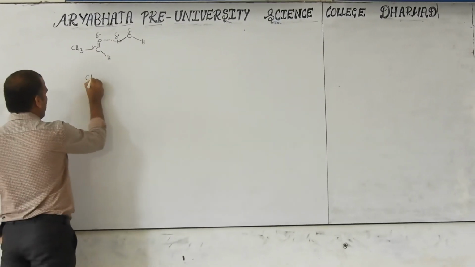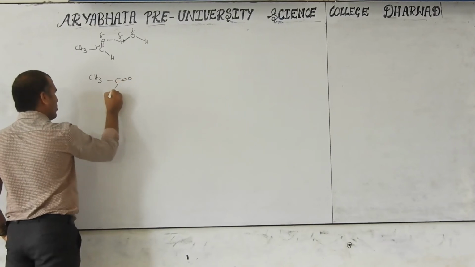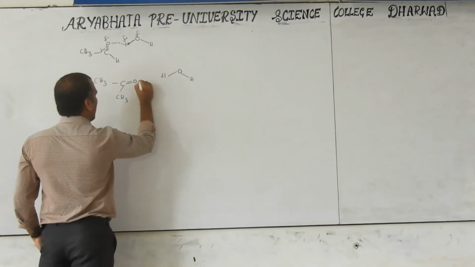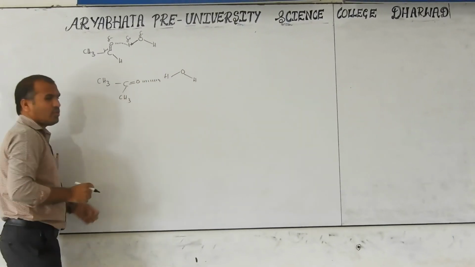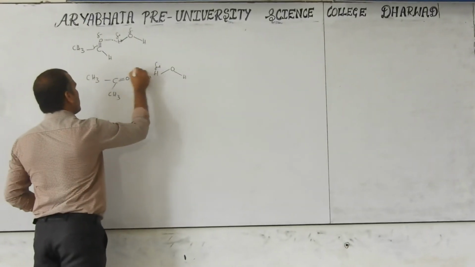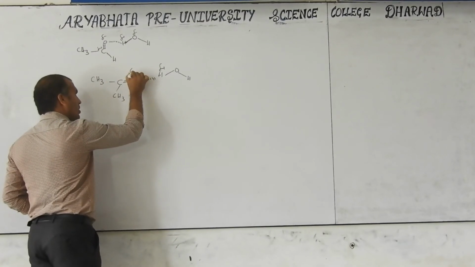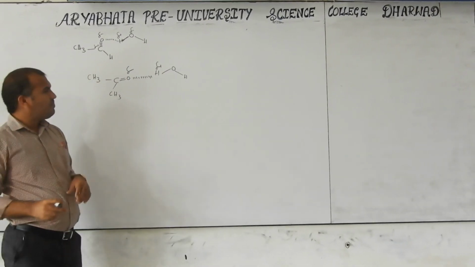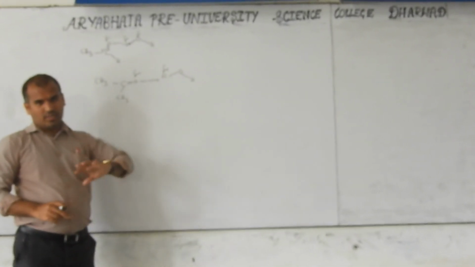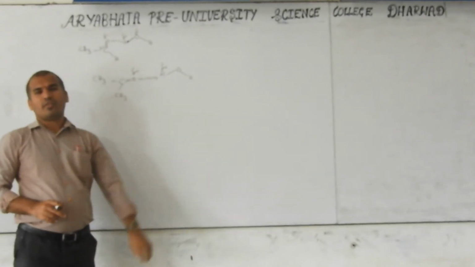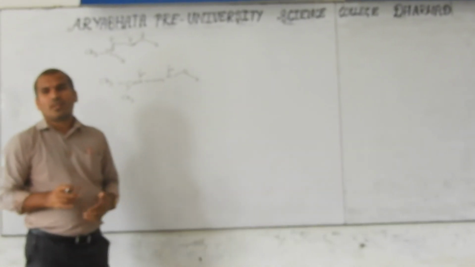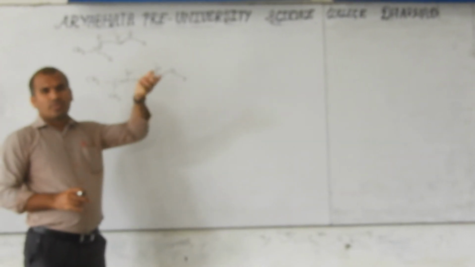Similarly, a ketone, CH3 C double bond O CH3, also forms a hydrogen bond like this. This is partial negative. You already know that. This type of hydrogen bond is also studied in the solutions chapter, for positive deviation and negative deviation from Raoult's law. Those having hydrogen bonds have negative deviation; those not having hydrogen bonds have positive deviation.